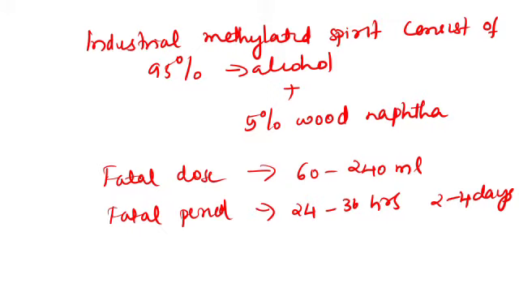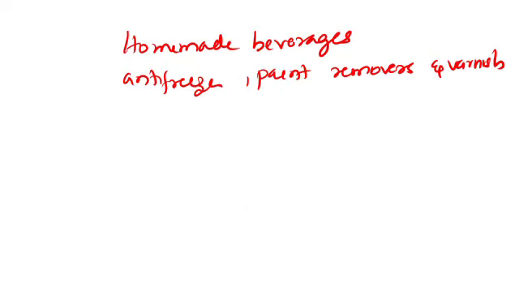And if you remember, the fatal dose of alcohol is 200 to 300 ml. But methyl alcohol can be more fatal than ethyl alcohol, because if 60 ml of methanol enters the body, that can be fatal. So that means methyl alcohol is more dangerous than ethyl alcohol. And next we will see the absorption of methyl alcohol.